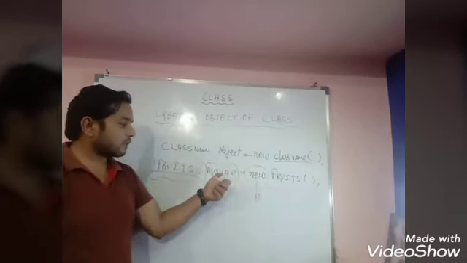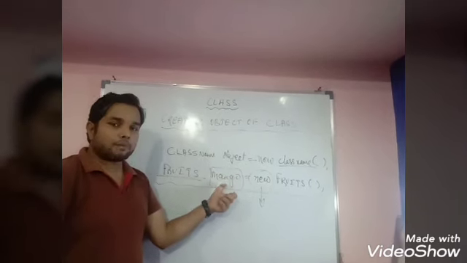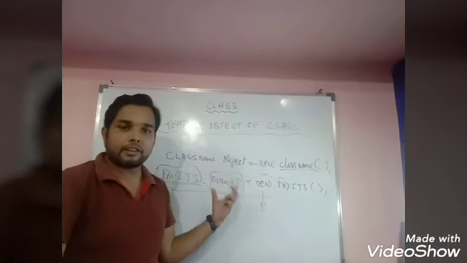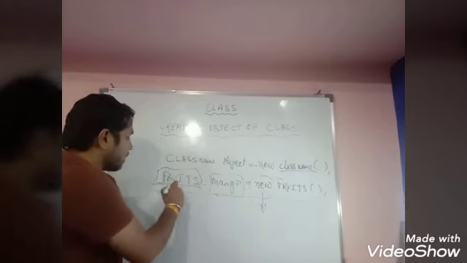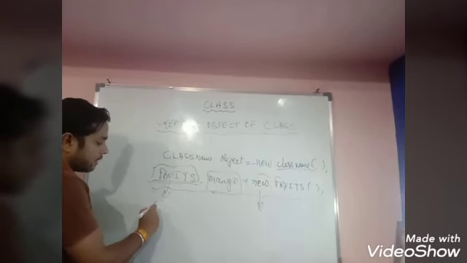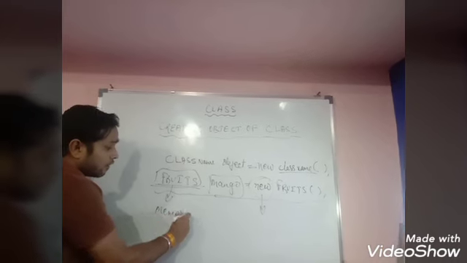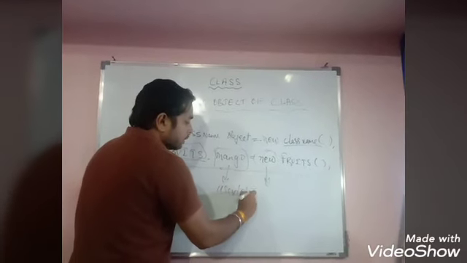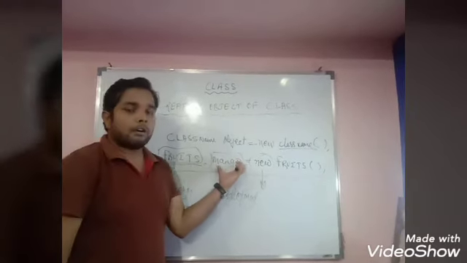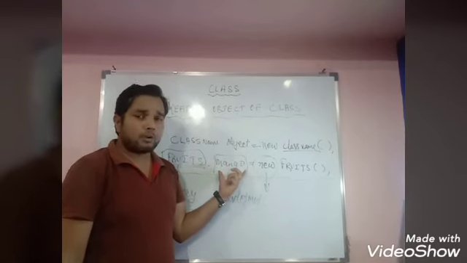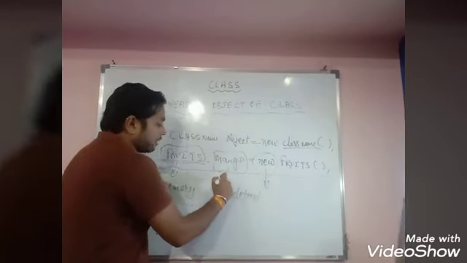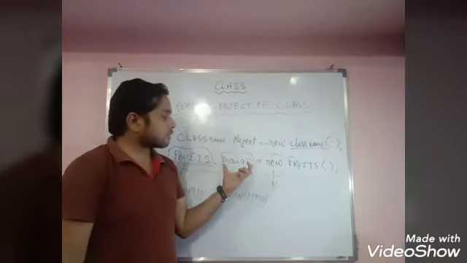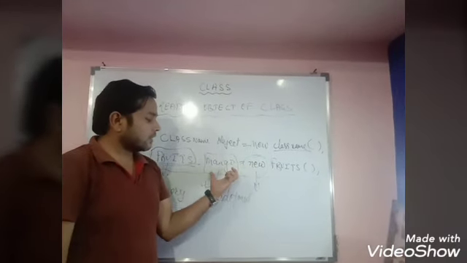The new keyword is used to allocate memory to the newly created object, because if you have defined the class name, that is fruits, fruits is already defined in the Java library. So it is already allocated memory, but the object is user defined. It is user defined. Means I am writing mango, it is not compulsory that you have to write mango. You can write anything in the place of mango. So if it is user defined, then the computer has to allocate memory to this newly created object. So the memory is allocated by the new keyword.